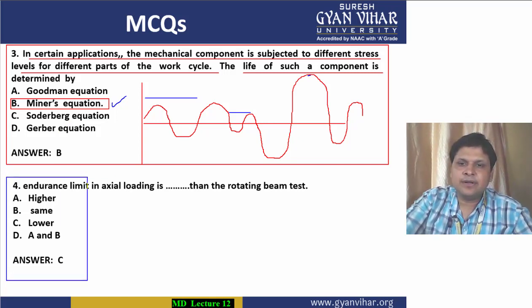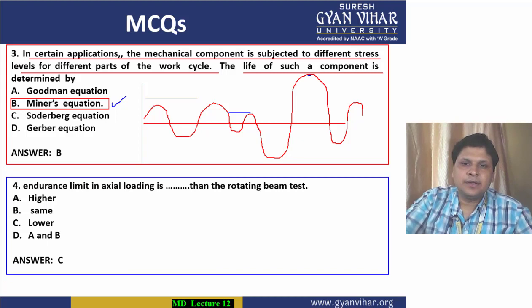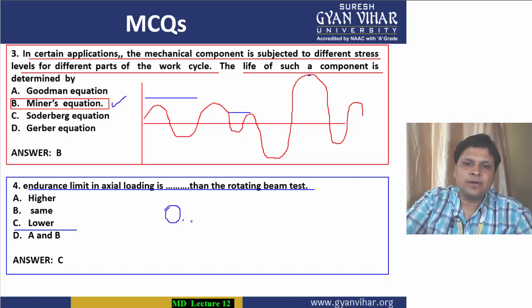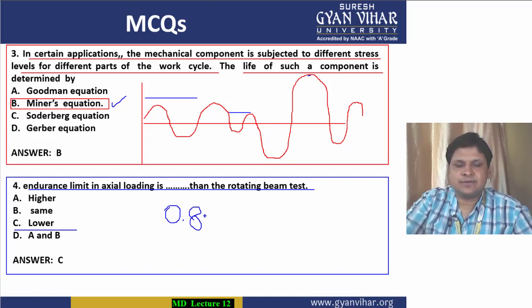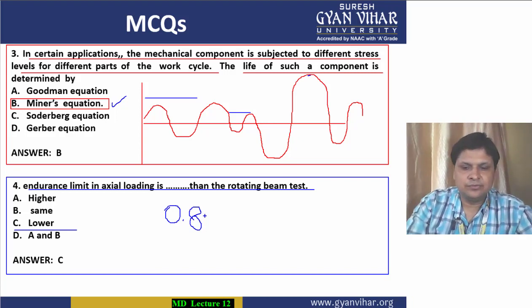The endurance limit in axial loading is lower. We all know that in axial loading we always have to multiply the calculated value of the endurance limit with 0.8. This means that for axial loading the endurance limit value is less than the rotating beam test endurance value.